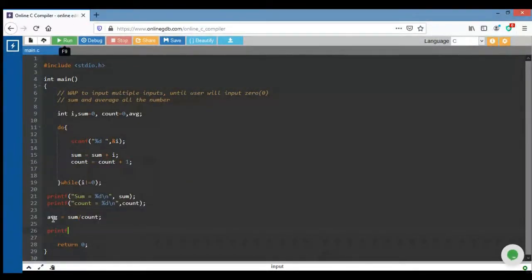I can write it this way. After that, average equals %d. Now average is coming out in the form of an integer.